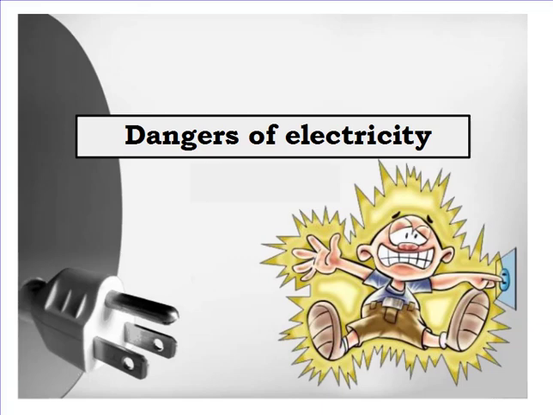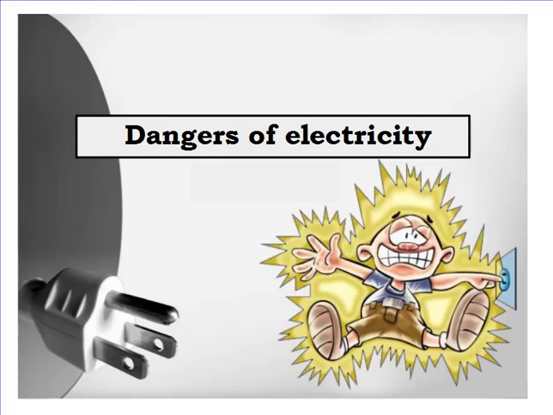Primary 6 students, today we are going to continue lesson 2 in unit 2, dangers of electricity. As we said the last time, there are two types of injuries, direct injuries and indirect injuries. An indirect injury is, for example, falling down from a high place due to an electric shock.